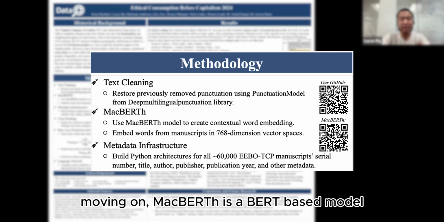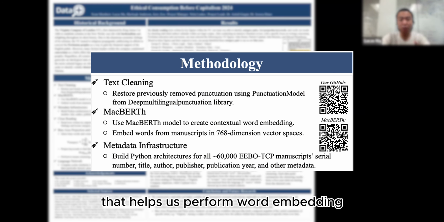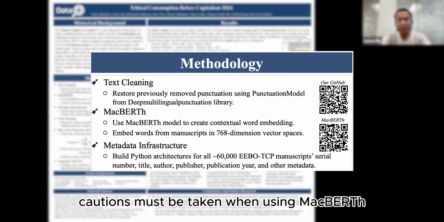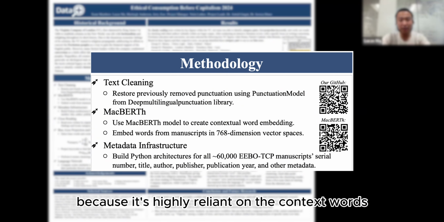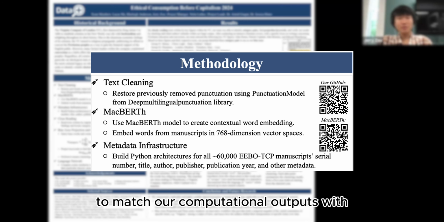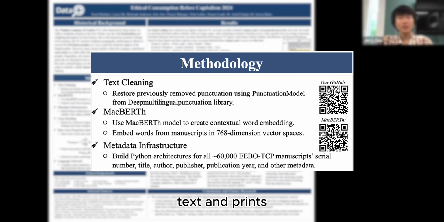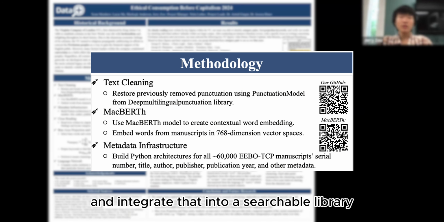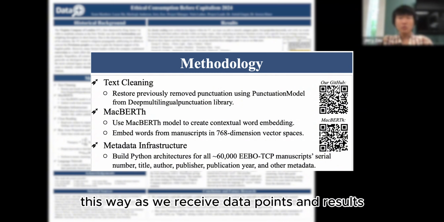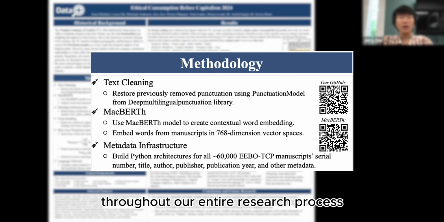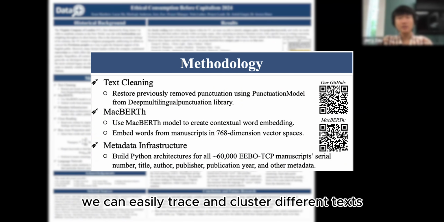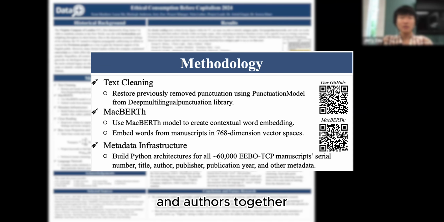Moving on, MacBERT is a BERT-based model that helps us perform word embedding. Caution must be taken when using MacBERT because it's highly reliant on the context words. To match our computational outputs with the specific authors and texts, we also built a Python architecture tool that helps us to organize the metadata of all the texts and prints. This architecture will include a text title, author, publication year, the publisher, and other information, and integrate that into a searchable library. This way, as we receive data points and results throughout our entire research process, we can easily trace and cluster different texts and authors together using this metadata.